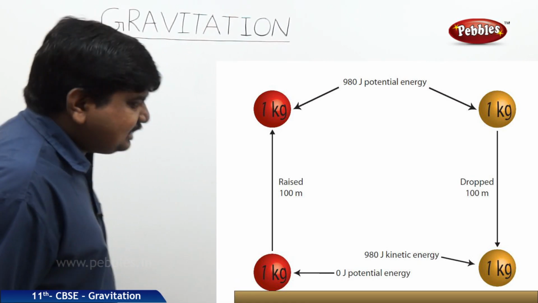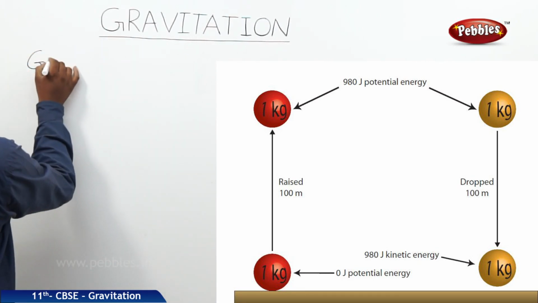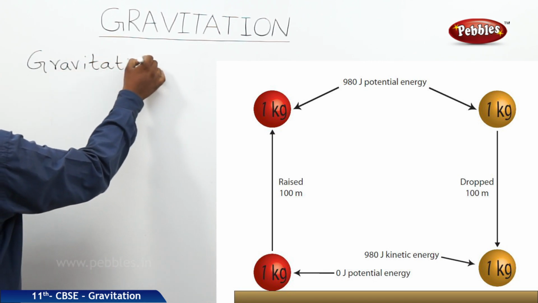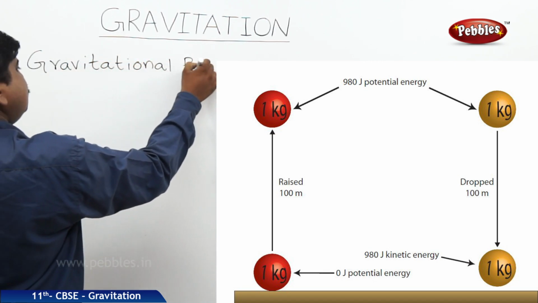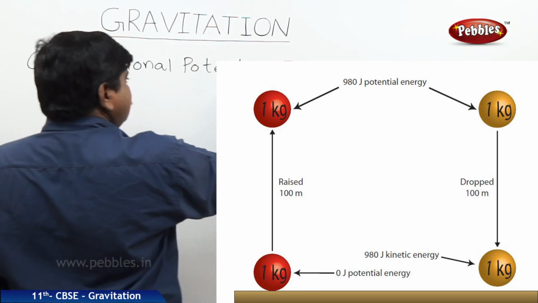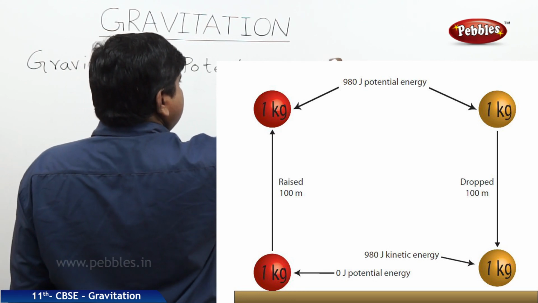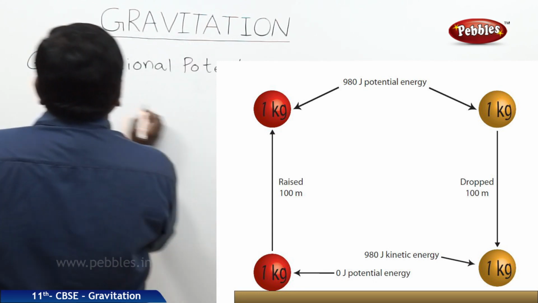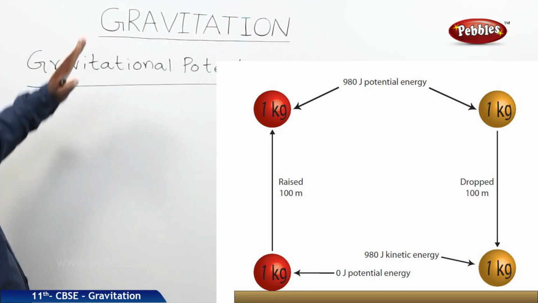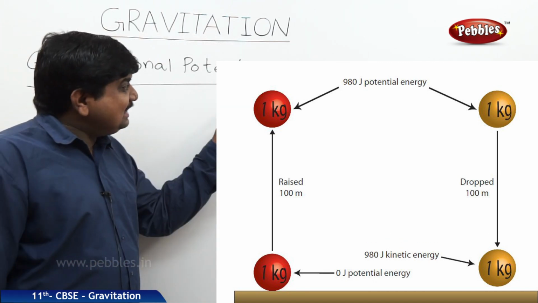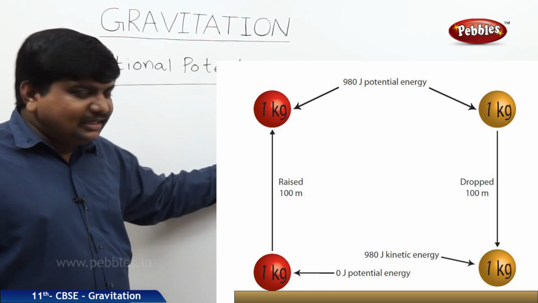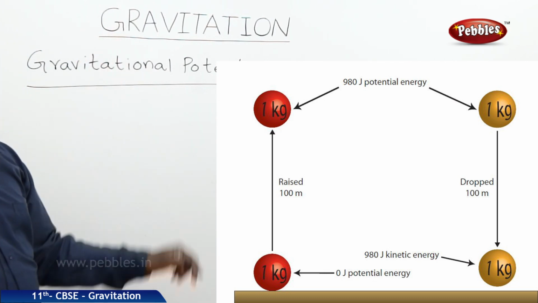The next concept is gravitational potential energy. What is this gravitational potential energy? The potential energy of a body with respect to its position above the earth is called gravitational potential energy.